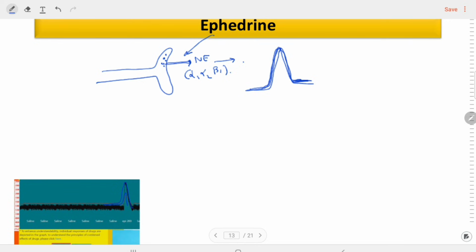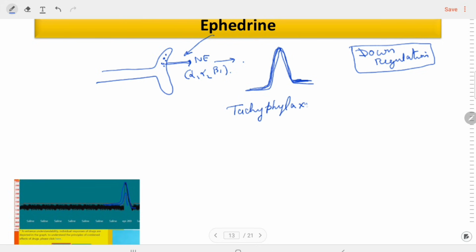An important thing with this drug: the tachyphylaxis phenomenon. Remember one thing, the down regulation. What is the down regulation? That is mainly seen with the G protein coupled receptors. Down regulation is the decrease in the number or the sensitivity of the receptors after giving the drug again and again. What will happen here? Here the phenomenon of tachyphylaxis is seen.